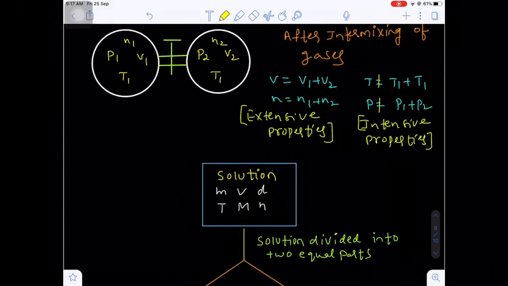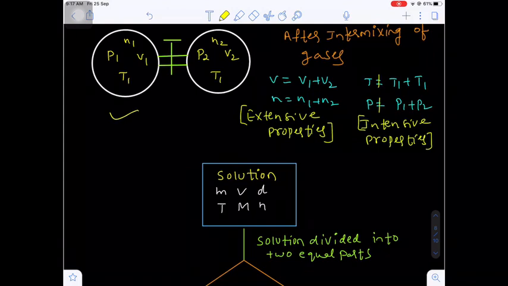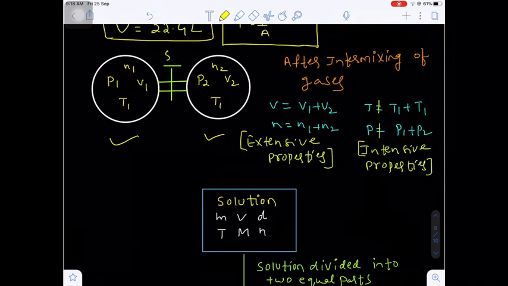for better understanding, I am taking one diagram here. On the left side, P1, V1, T1, N1: this corresponds to the number of moles N1 of an ideal gas, pressure P1, volume V1, temperature T1. On the right side container, there is another ideal gas. Let's suppose P2 is the pressure of the ideal gas, V2 the volume, and the number of moles in this second container is N2. Let's suppose in both containers the temperature is now the same, T1. Now here there will be a stopcock.